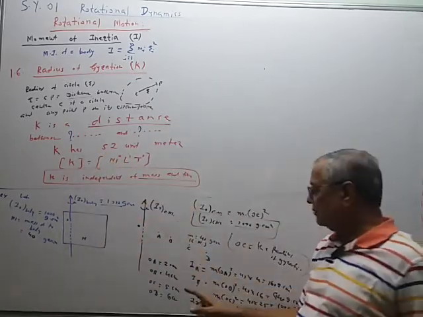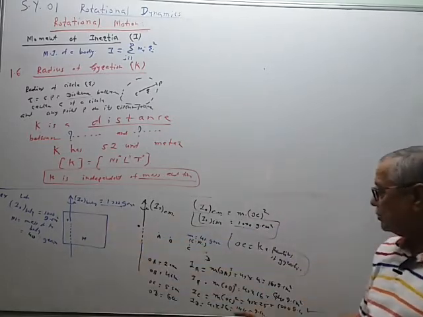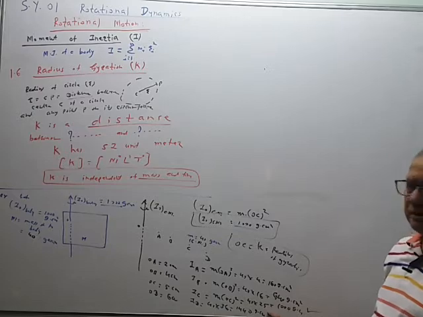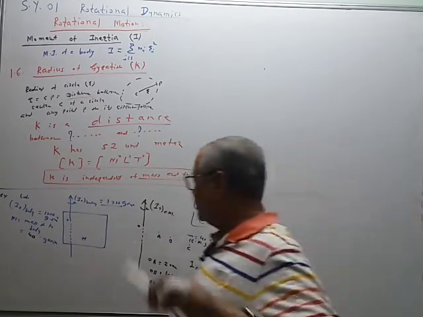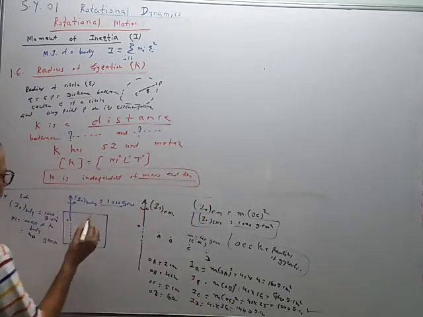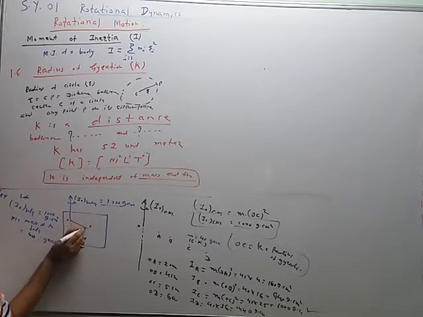So in our example, the radius of gyration of this body is 5 centimeter. Now if we consider this axis, then this is C, the center of mass. This distance is 5 centimeter.